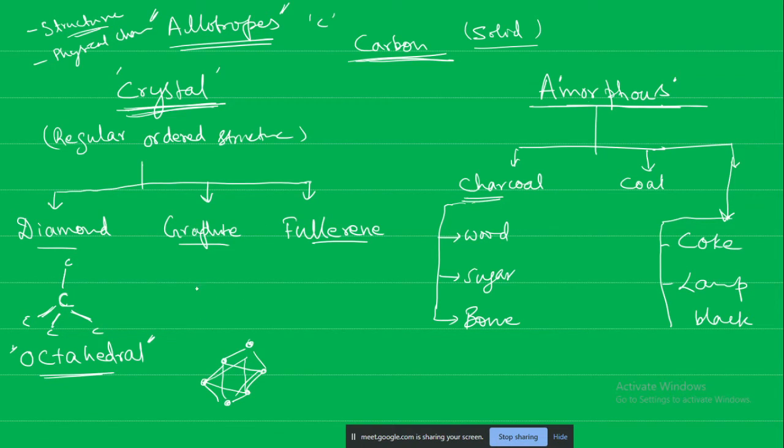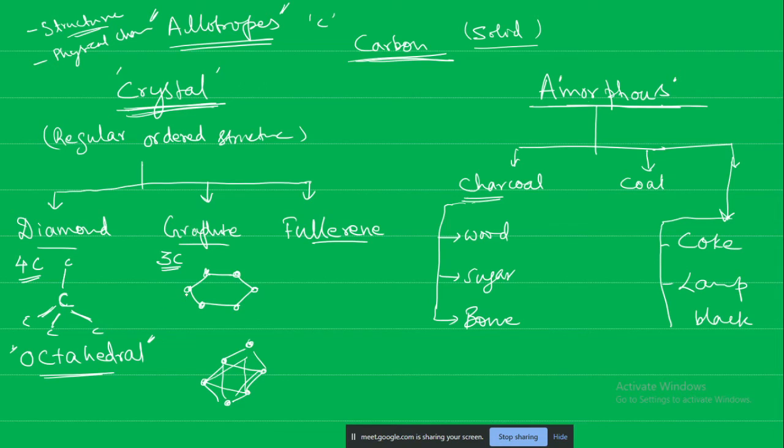Now you can see what happens in graphite. Here 4 carbons are bonded, but here only 3 carbons are bonded. That means a hexagonal shape is formed, and each of these is a carbon.